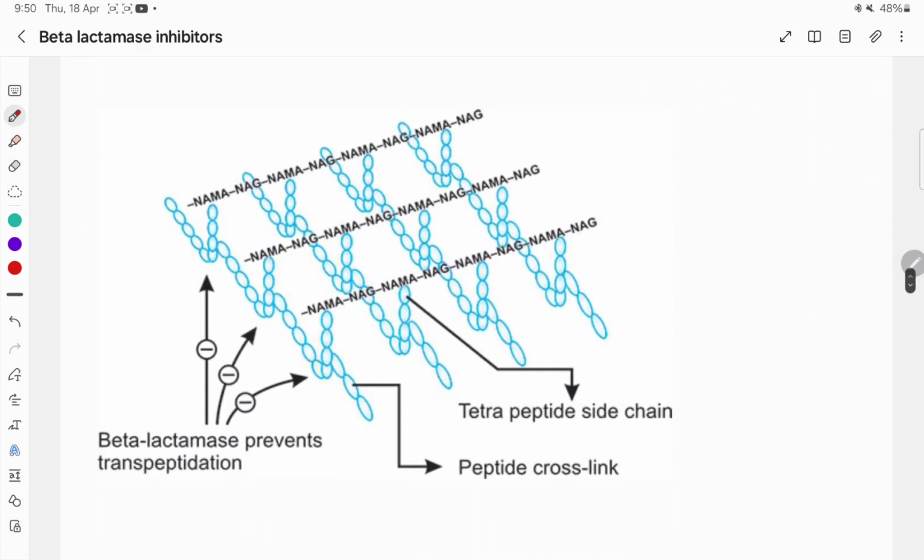So you can see here also the 3-4 cross-linking with N-acetyl muramic acid.